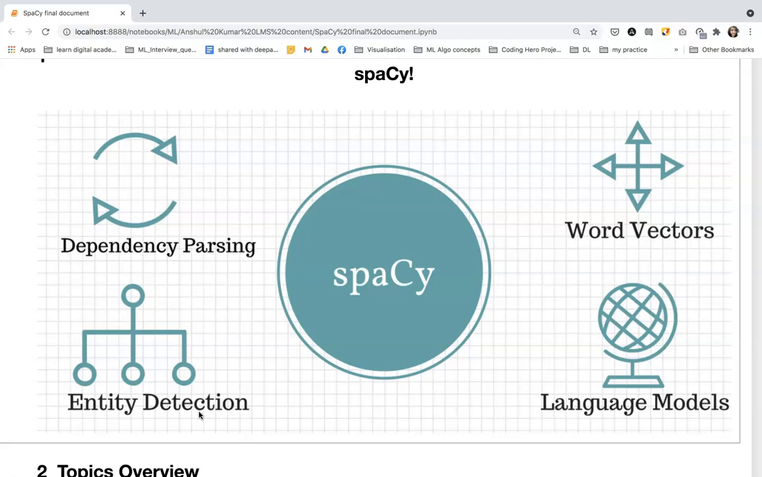So what is spaCy? spaCy is a free open source library that parses and understands large volumes of text, and this library was written in Python and Cython languages, and its main developers are Matthew Honnibal and Ines Montani. They are also the founders of the company Explosion.